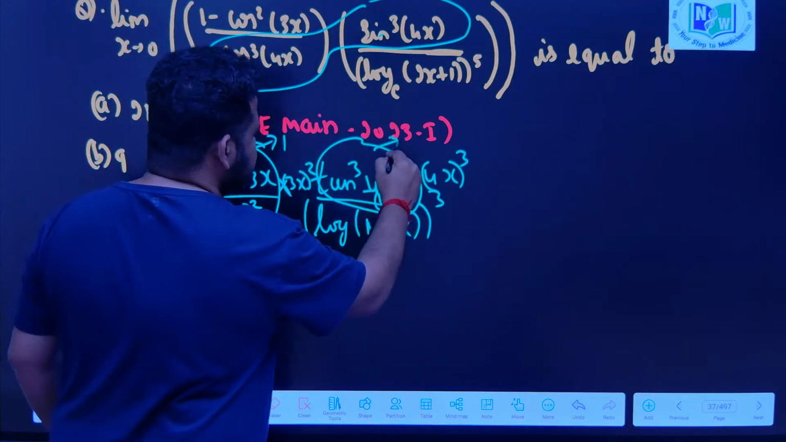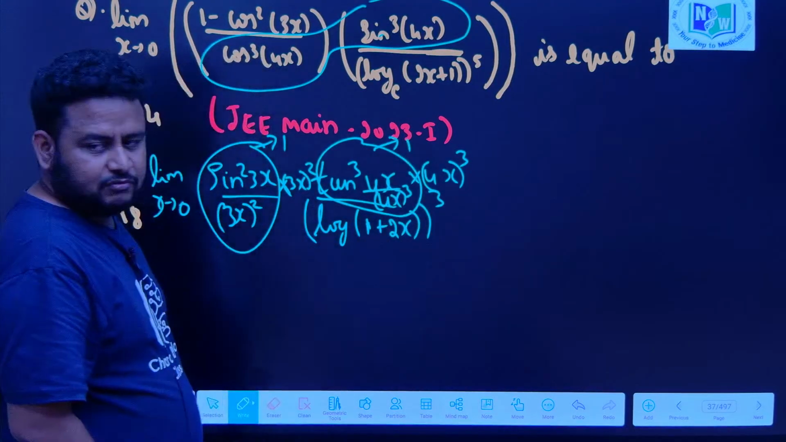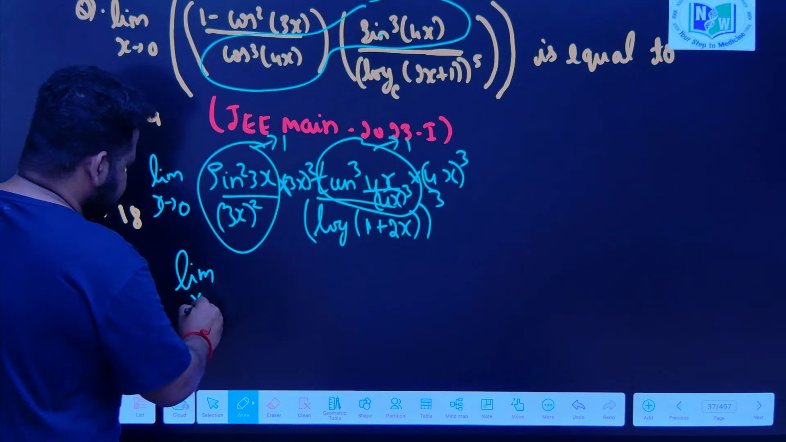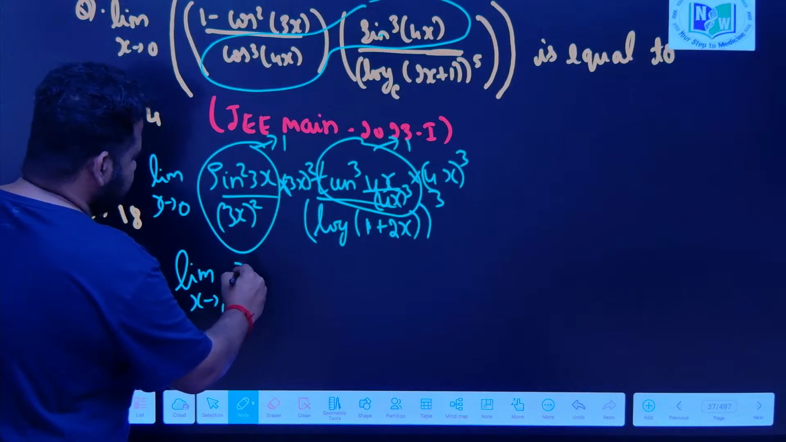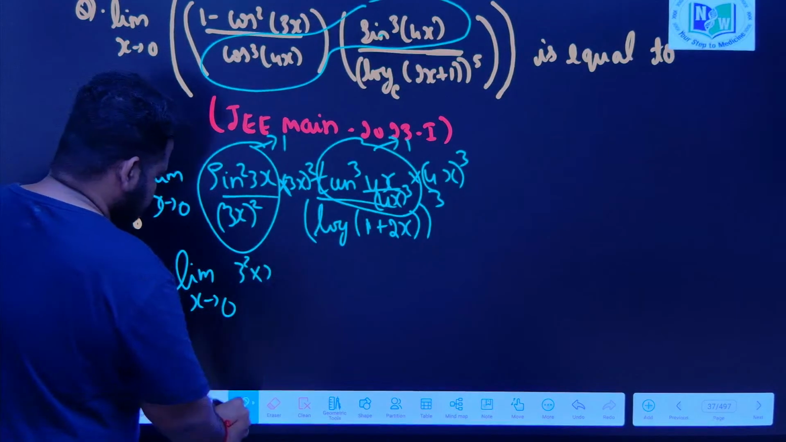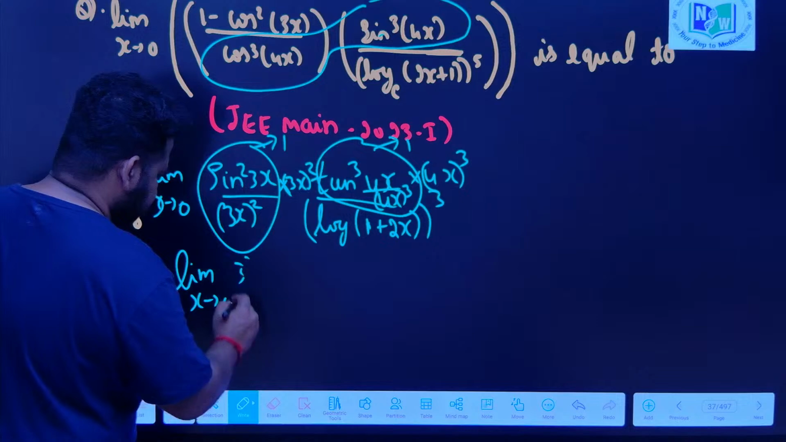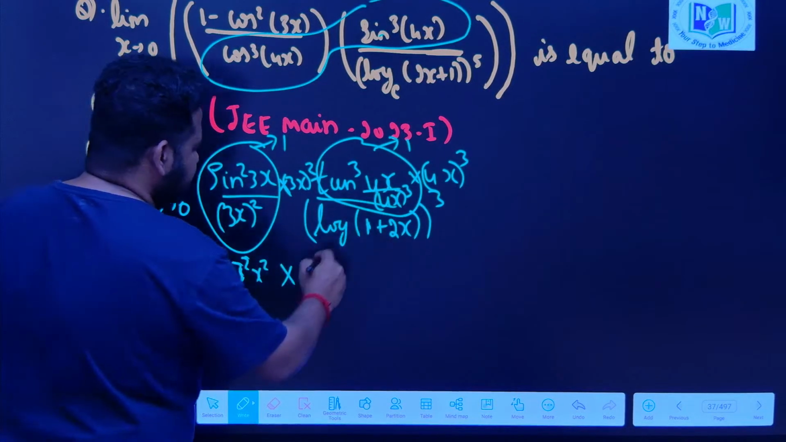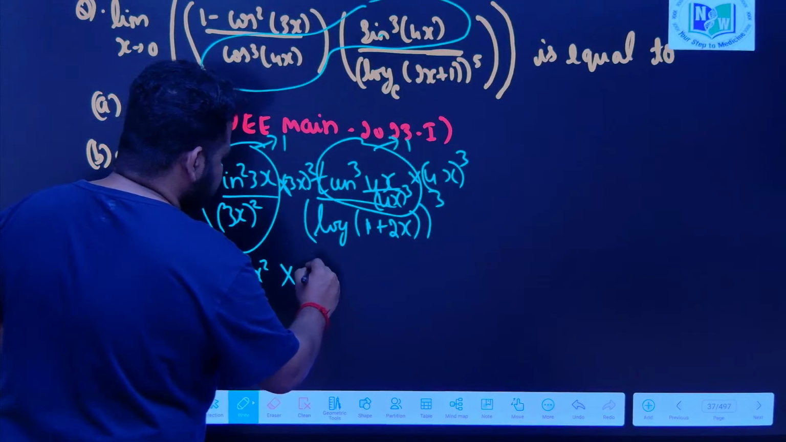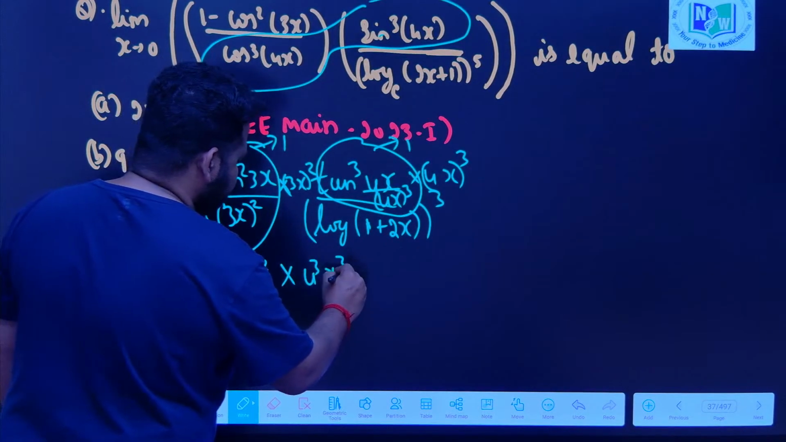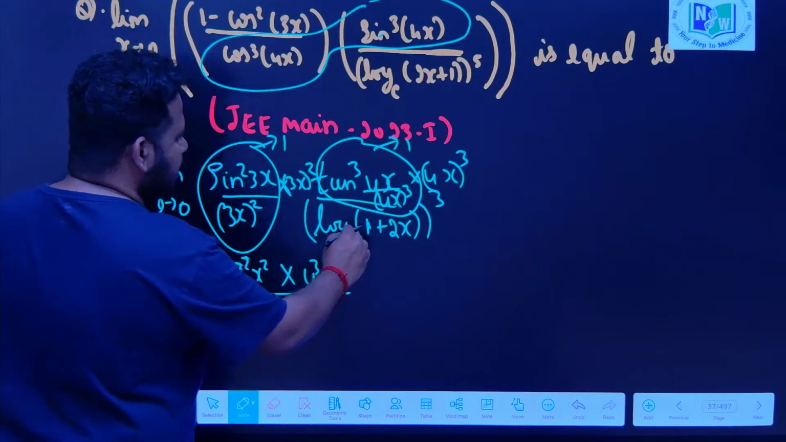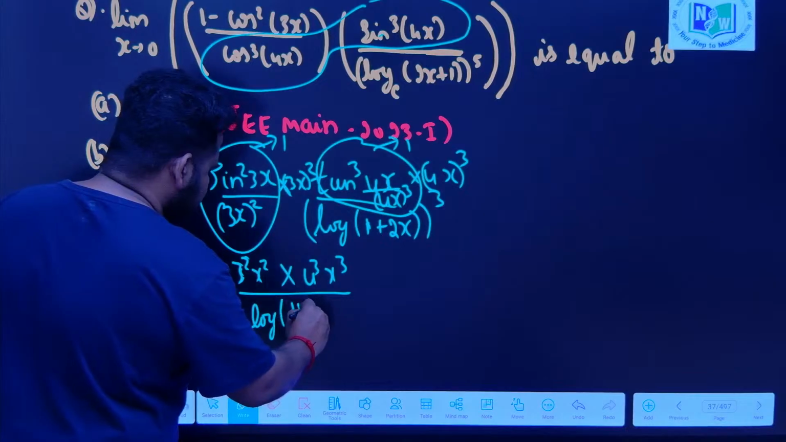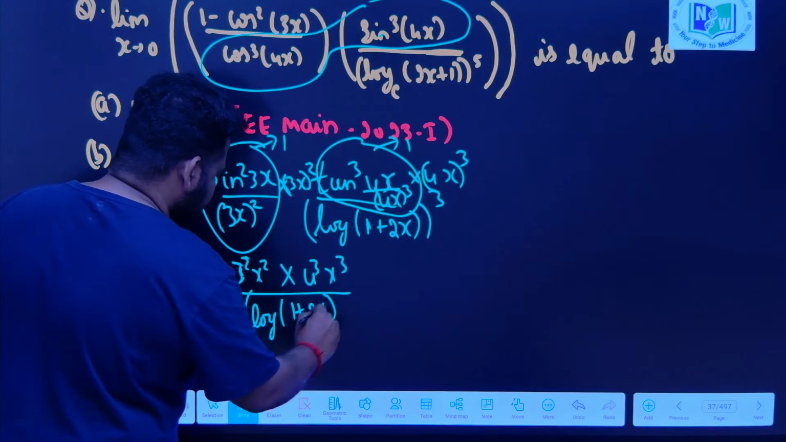Tan x by x is nothing but equal to 1. Now, we are left with what? We are left with limit as x tends to 0, 3 square x square into 4 cube, I will write 4 cube only, into x cube by what do I have? Log of 1 plus 2x is whole thing, whole cube.